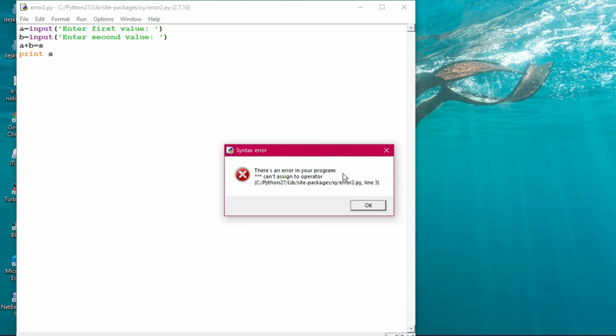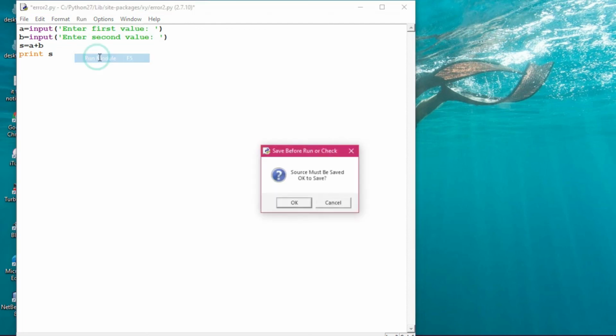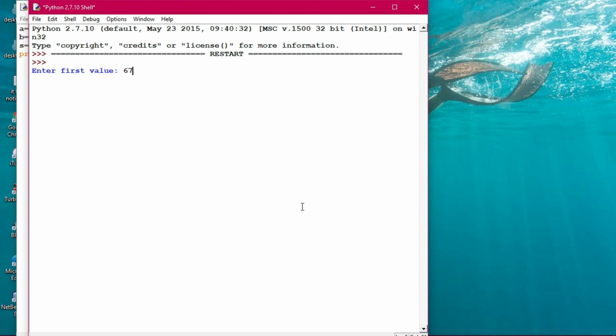That's why your expression will always be on the right hand side, and the variable you are storing into will always be on the left hand side. Then it will be all right. Now we are writing this one, and this program will execute properly. Now click on OK. You see the interface, it is running nicely. I'm executing, and 156 is the result.